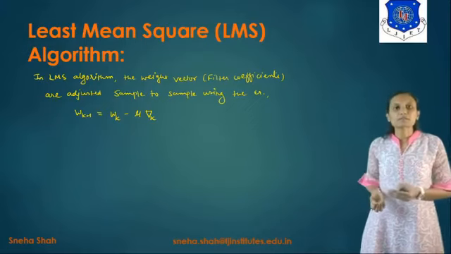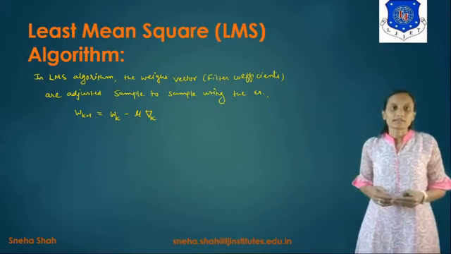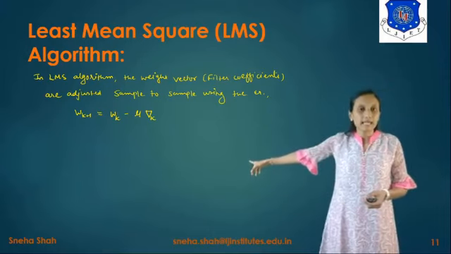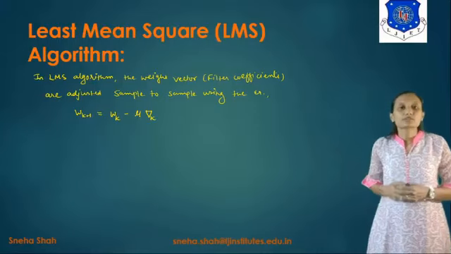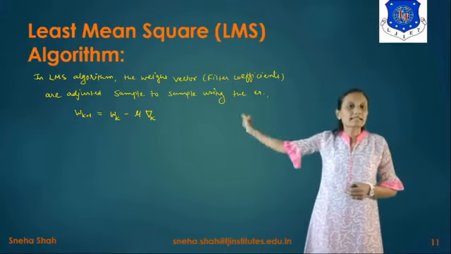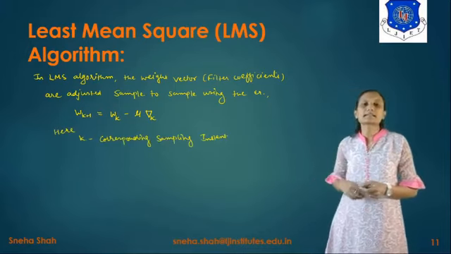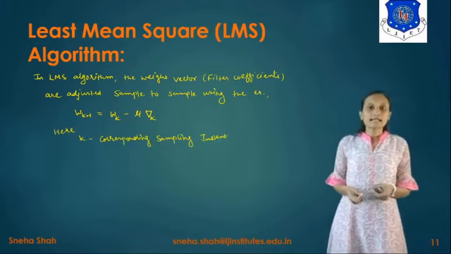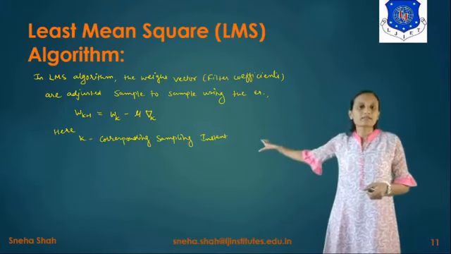Here k plus 1 represents the next sample coefficient. The present sample is represented by k, and the coefficient for the next sample is represented by Wk plus 1. The value of k is the corresponding sampling instant, meaning at each time, the value is represented by the factor k.